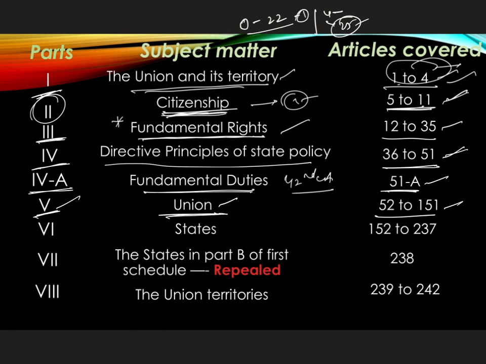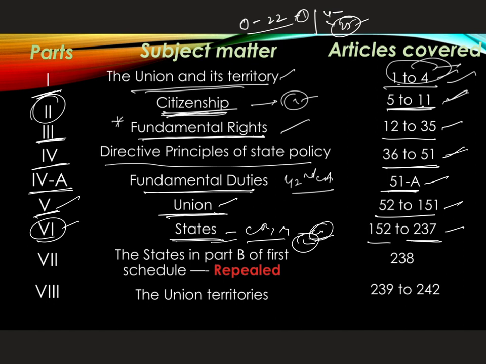And if we come to Part 6 of the Indian Constitution, it deals with the states. It deals with the Chief Minister, the Governor and the Council of Ministers at the state level, and with the state legislatures. So Articles 152 to 237 come under this part.